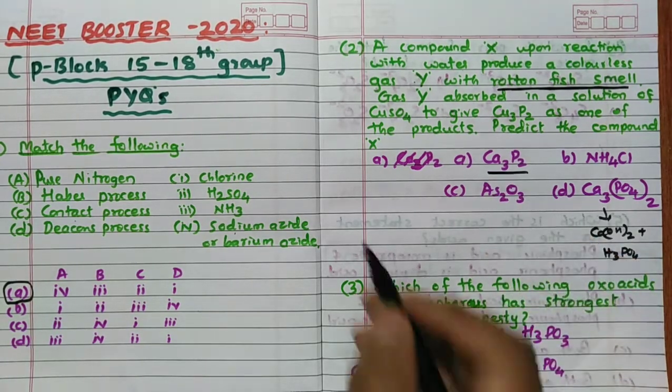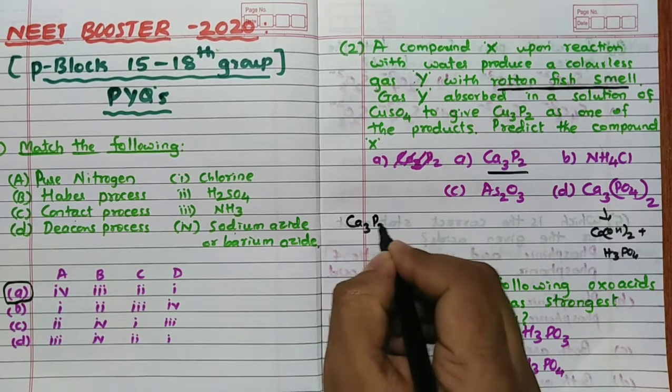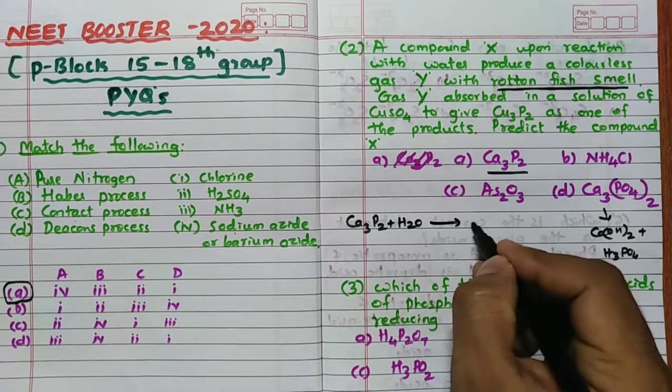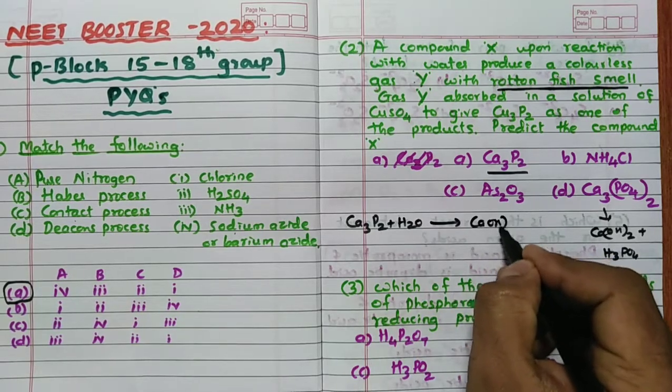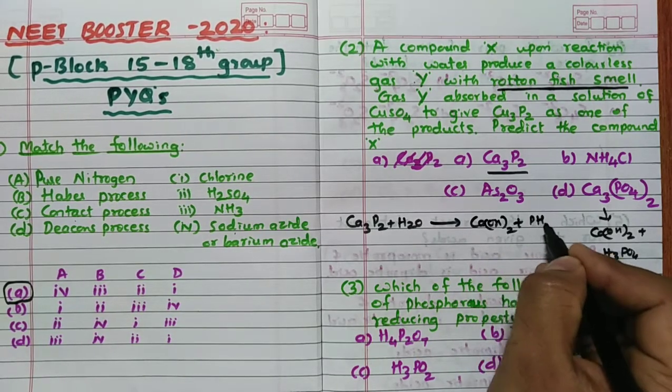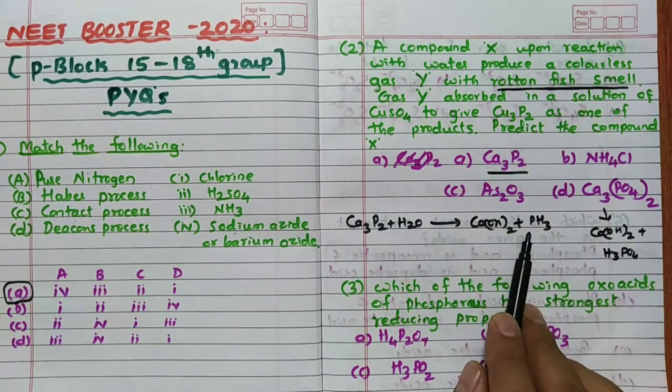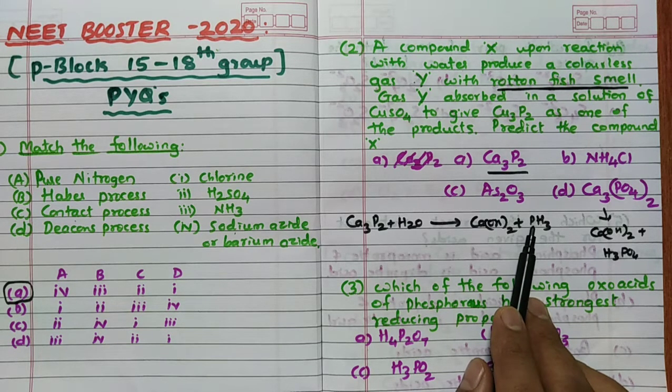The answer should be Ca3P2. Why? I will tell you. Ca3P2, when dissolved in water, hydrolysis gives rise to Ca(OH)2 plus PH3, phosphine gas. I told you, rotten fish smell means only one gas, that is PH3. Remember, hydrogen sulfide has the rotten egg smell. So rotten fish smell is PH3.